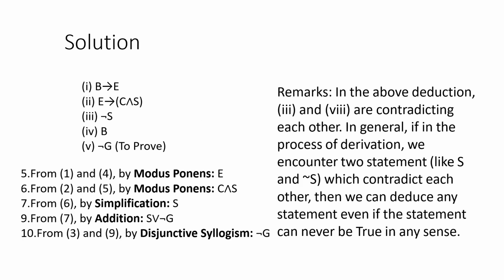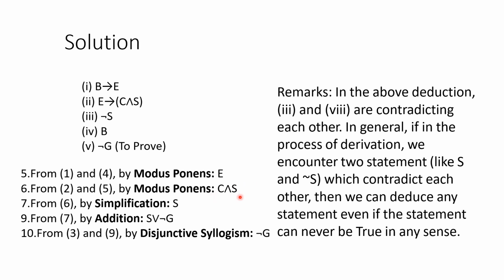So we are considering the first one. B implies E. That is P implies Q. And we know from the fourth one that B is true. So P implies Q is true and P is true means E is true. So according to modus ponens, E is true. Then E is true and E implies C and S is true. So that means C and S will be true. Similar to the first one, P implies Q and P is true means Q is also true.